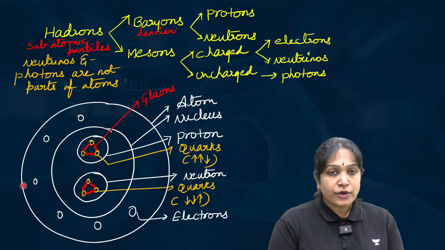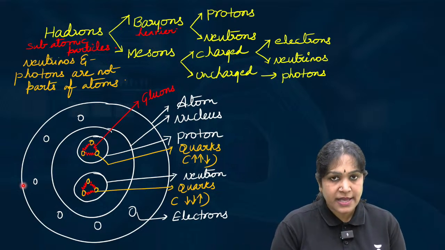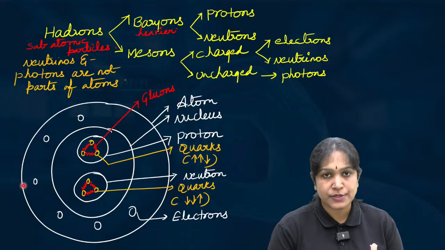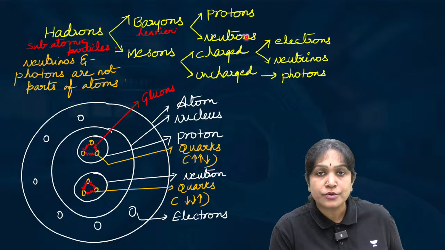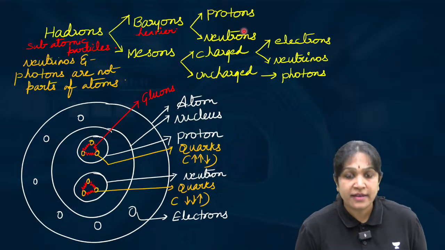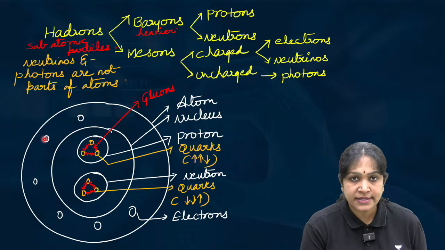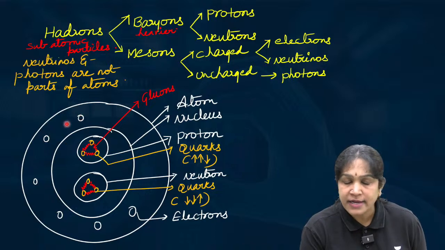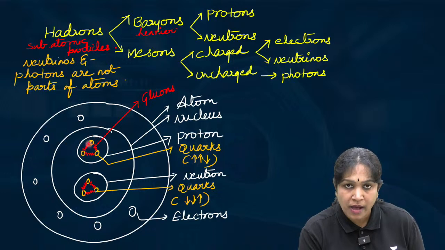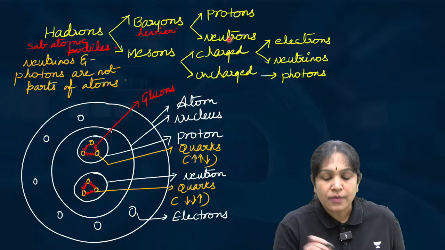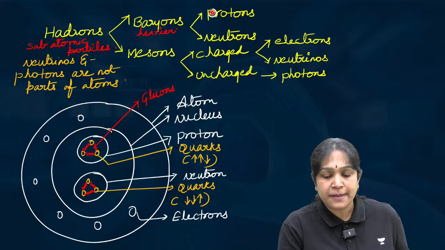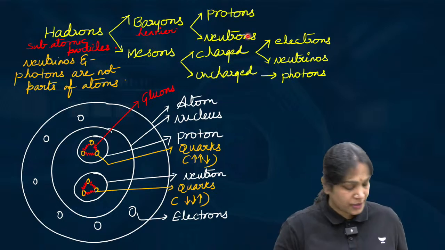I repeat, hadrons are the subatomic particles. There are two types, baryons and mesons. Baryons are again two types, protons and neutrons. I told you that they are heavier. Electrons are lighter, isn't it? They don't have anything inside them, whereas protons and neutrons have quarks, gluons, all those things. They are heavier ones. So baryon examples are protons and neutrons. Is it clear?